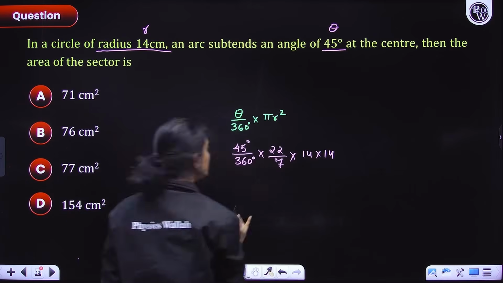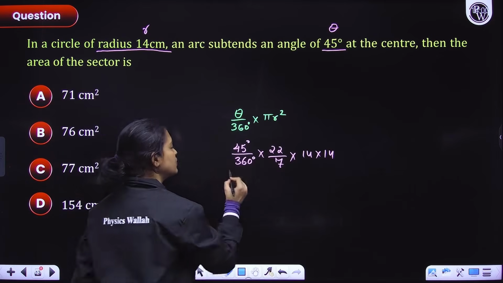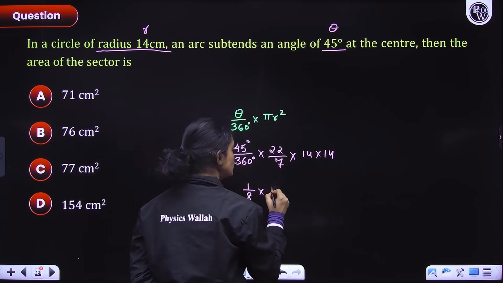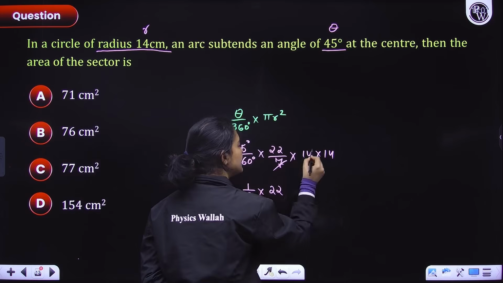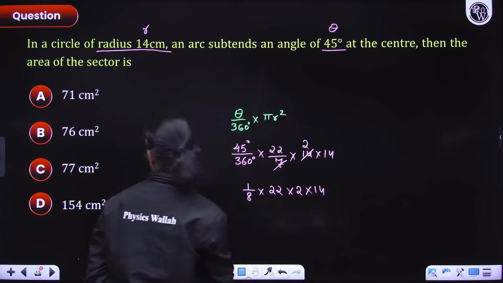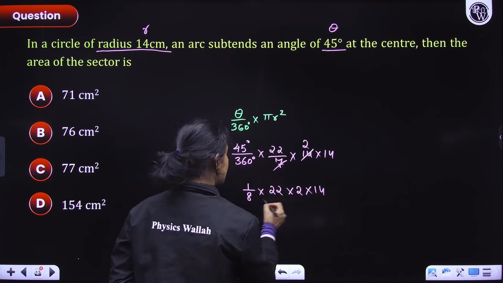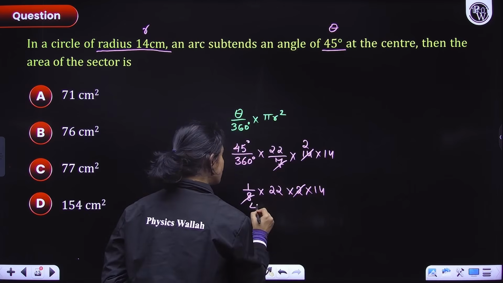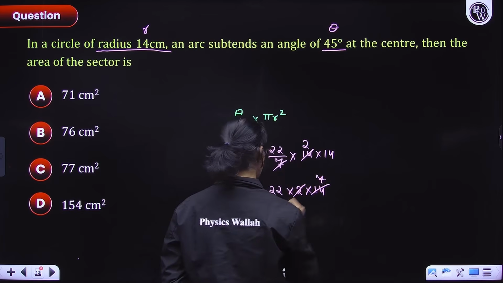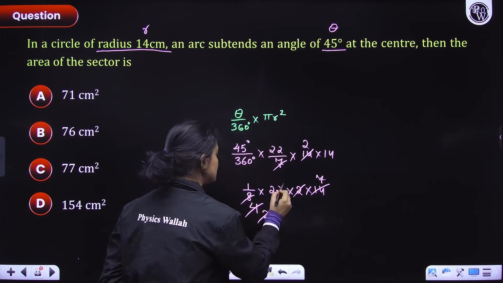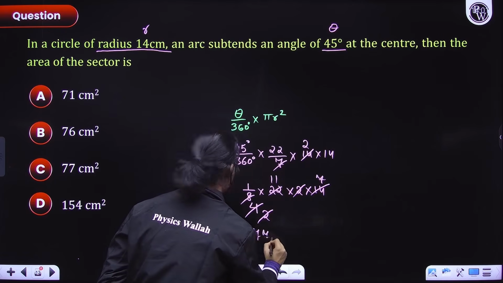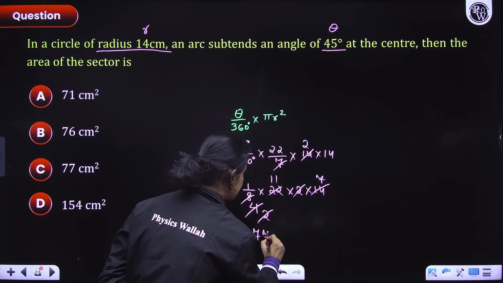Right everyone, now all you need to do is simplify. So, 45 divided by 360 degree would be 1 by 8. So, 1 by 8 into 22 by 7, and 14 will get cancelled. So, into 2 into 14. Right everyone? So, you can calculate this. I think we can cancel this 4. We can cancel this 2, 7. And we can cancel this also. So, ultimately the final answer is 77 square units, right? Yeah, centimeter square.